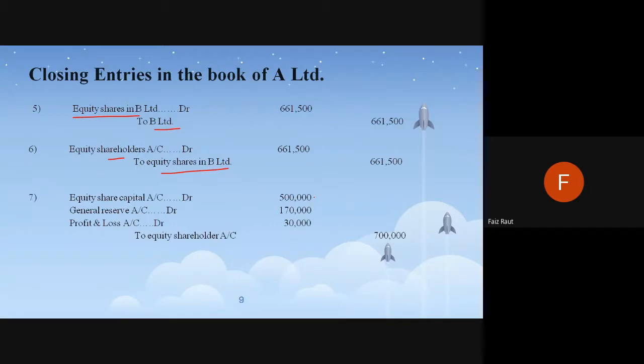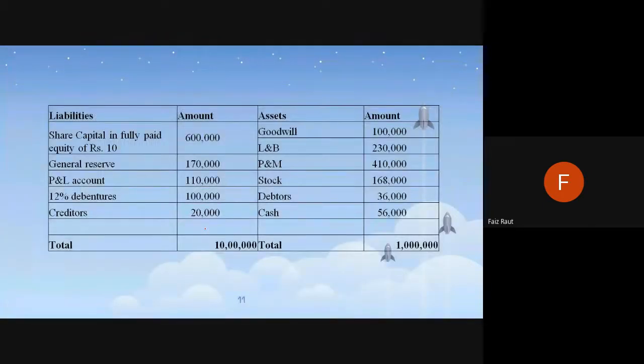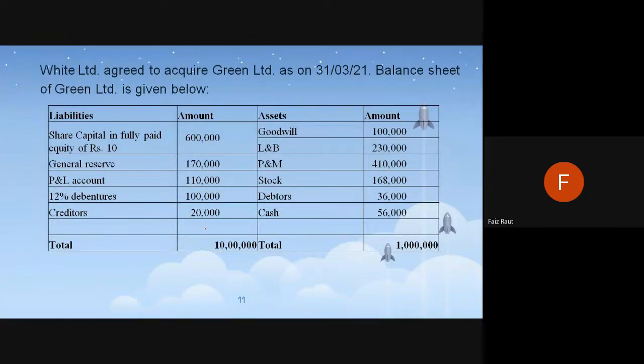Actually there was worth of this much. So this is what I was telling you. So these are the entries of the last account. So this was about yesterday's sum. Today the method anyways is going to remain the same. Okay, so in today's sum it is pretty much the same, but there are few things which will be added here.